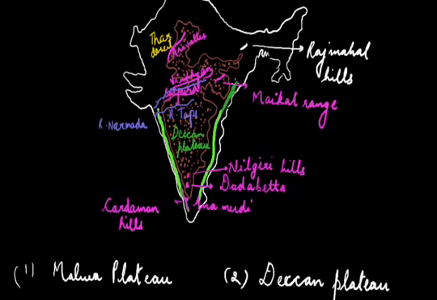It is about 200 kilometers wide in the north and narrows down to 100 kilometers in the south. Its average height is about 600 meters, which is lower than that of the Western Ghats. So you should remember that the average height of Eastern Ghats is lower than the average height of the Western Ghats.